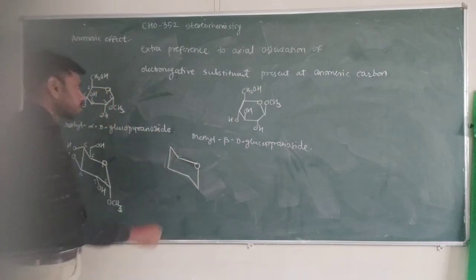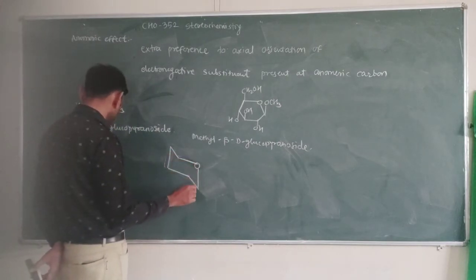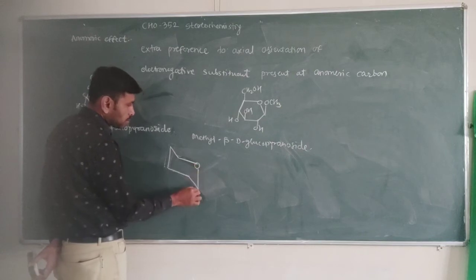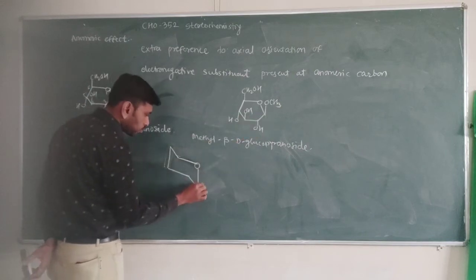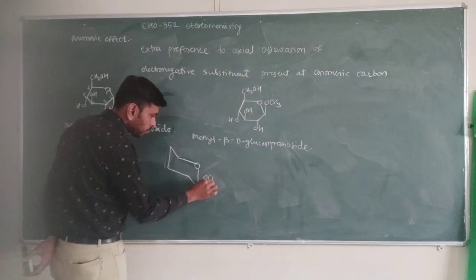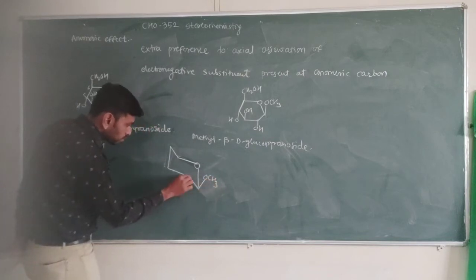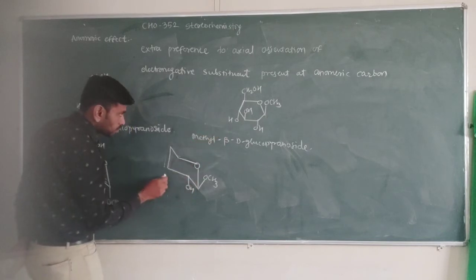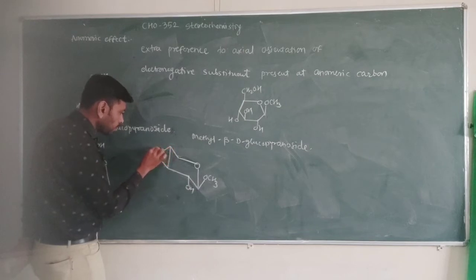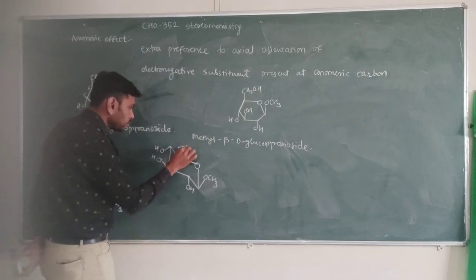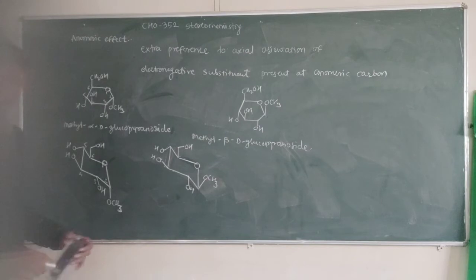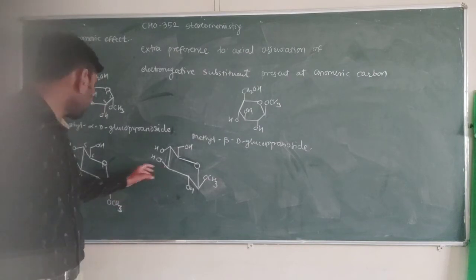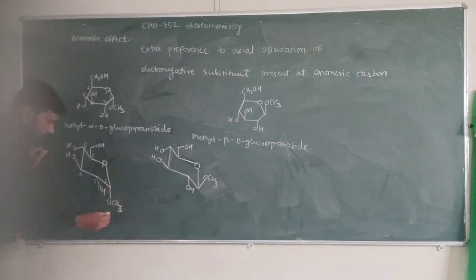Beta D-glucopyranoside, where this second position contains OCH3 in the upward direction and OH group in the downward direction. This next OH is in the upward direction, another is in the downward direction, and this CH2OH group is in the upward direction. So in both the structures, alpha D-glucopyranoside and beta D-glucopyranoside, this structure is more stable,